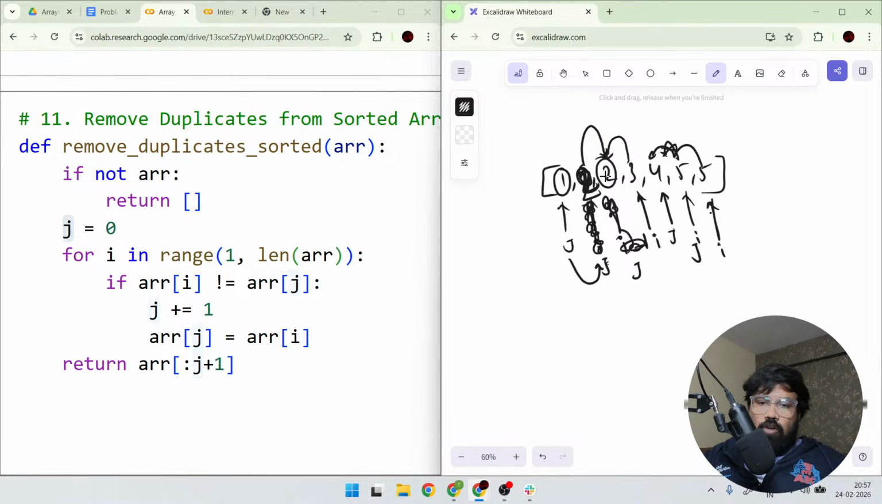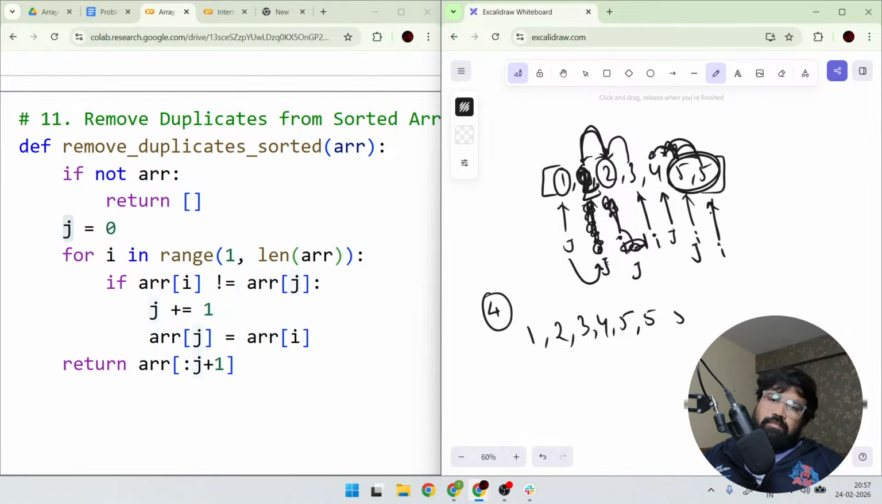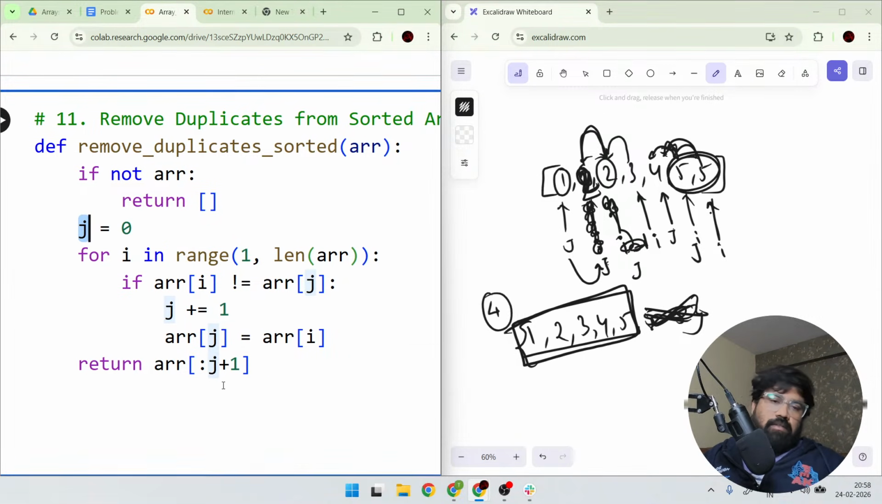And in this, how many times will the storing happen? Here 1, here 2. So 2 times it will not happen. So that's why j is increased for 4 times. So we will print the first 4 elements, that is 1, 2, 3, 4, 5. And also the last 2 positions will remain as 5 only. But j plus 1 we will print means only 5 positions will print, and we will skip the last 2 positions. Like this it will happen here.